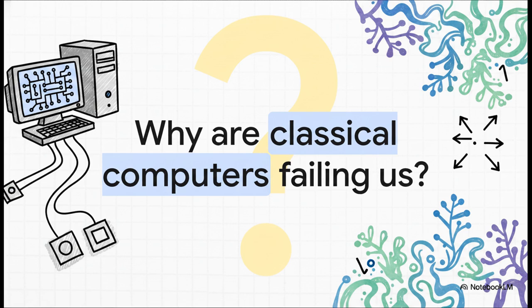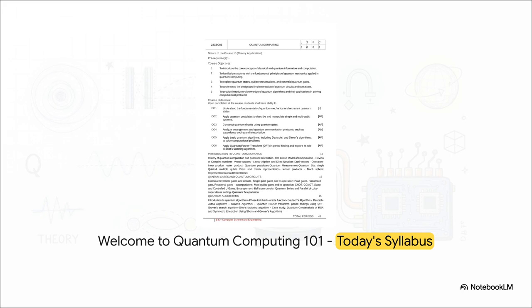So why is that? To figure that out, we're going to use this actual university syllabus as our guide. Just like a real-deal introductory course, we're going to explore how early theoretical paradoxes evolved into today's absolute cutting-edge computational algorithms. It's really the perfect roadmap for our explainer today.